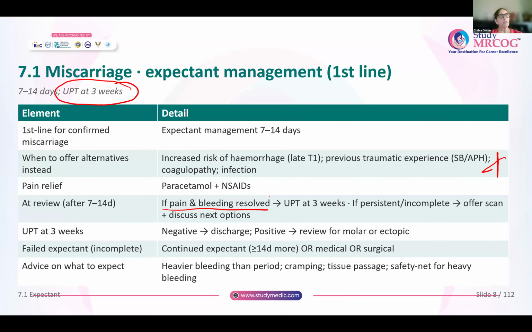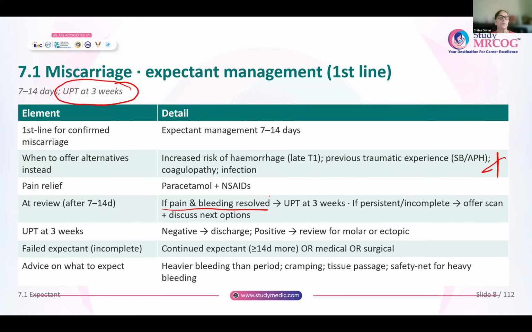Now, if the urine pregnancy test is negative, be assured that the miscarriage is complete, and you will discharge her. But if the urine pregnancy test is still positive at the end of 3 weeks, then you have to be on the lookout, as it could either be a molar pregnancy or an ectopic. So you will have to send her for a clinical review.